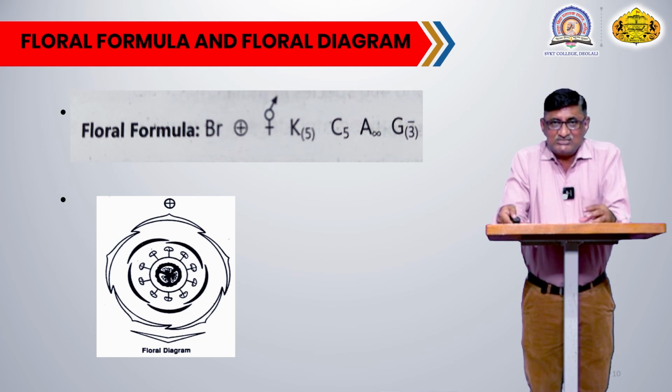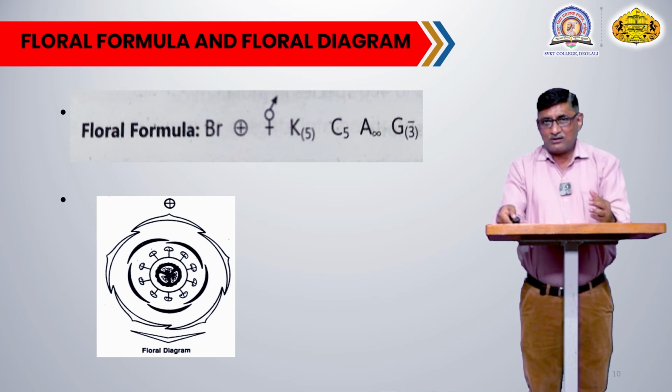So this condition of the aestivation is a quincunxial kind of aestivation. Means 2 petals occur completely internally, 2 petals occur completely externally, and one remaining petal is alternate. So there are 5 petals, quincunxial, they are polypetalous.